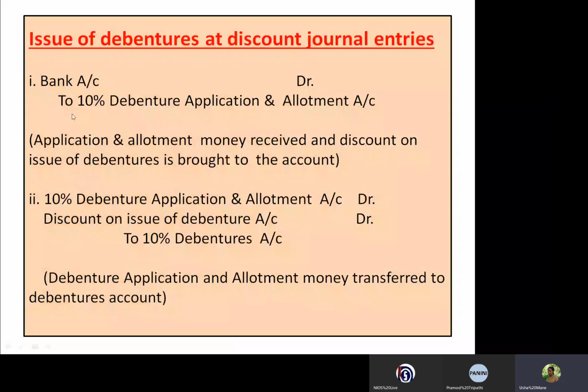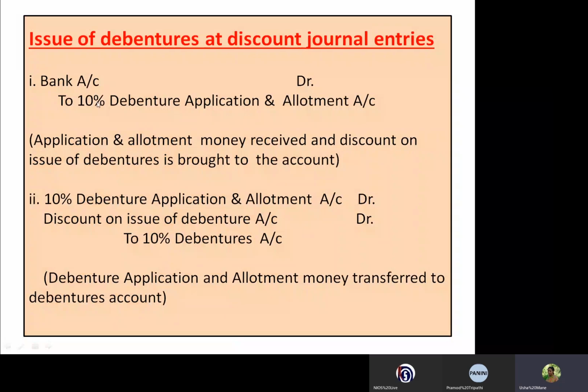See students, here this 10% is indicating the rate of interest on debentures. So here we have to write 10% debentures application and allotment account. This 10% is indicating the rate of interest on debentures.